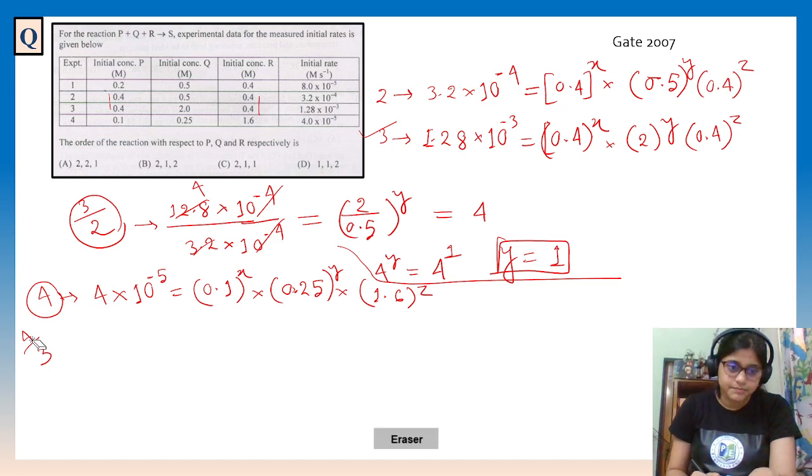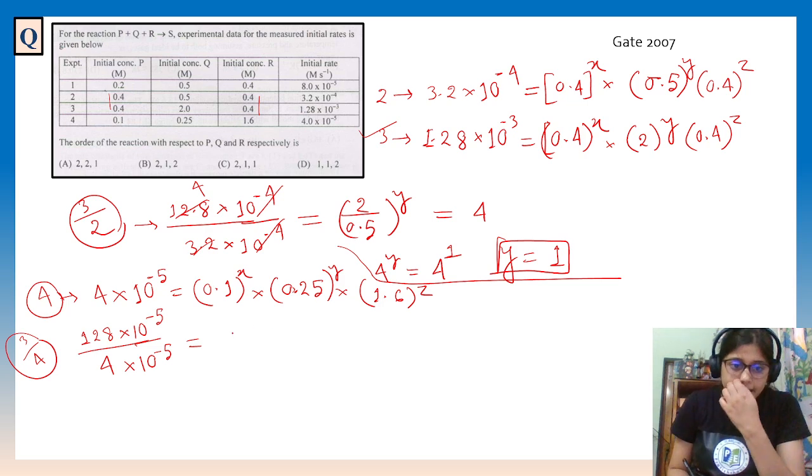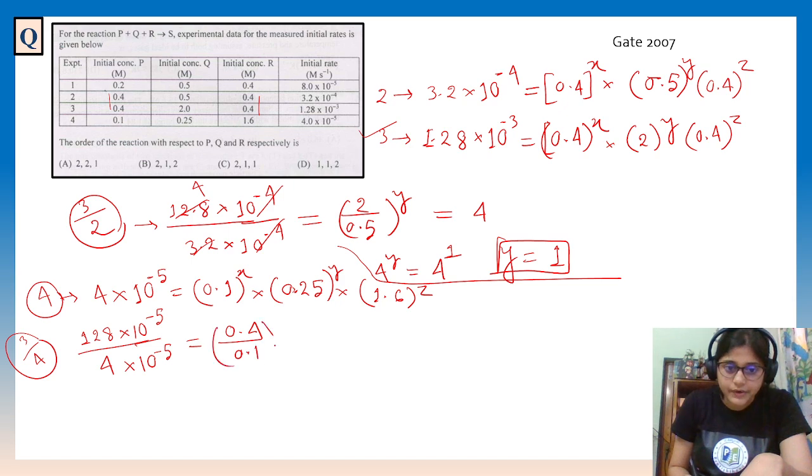3 by 4. Okay. 3 is there. So 128 into 10 to the power minus 5. Just see, I have shifted the point, and 10 to the power minus 5 it will become, and 4 into 10 to the power minus 5 it will become. And again, these things are there. 0.4 by 0.1 to the power x.